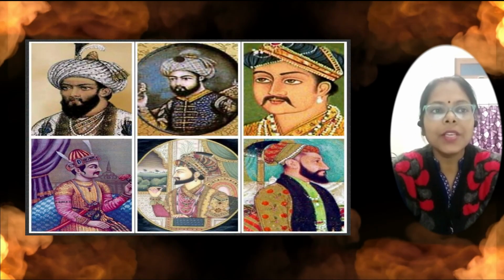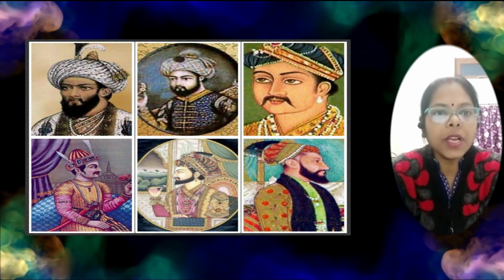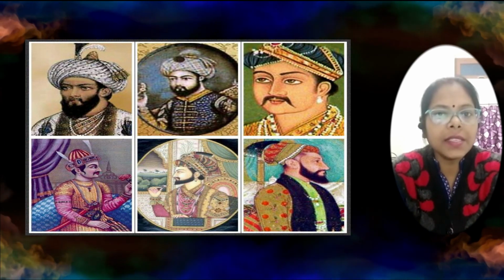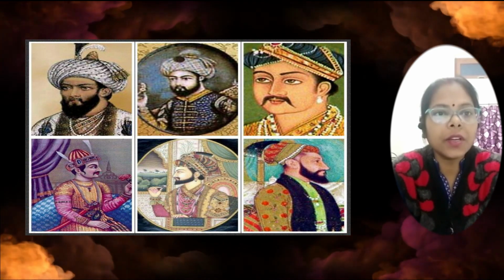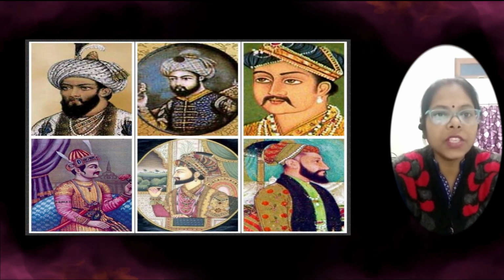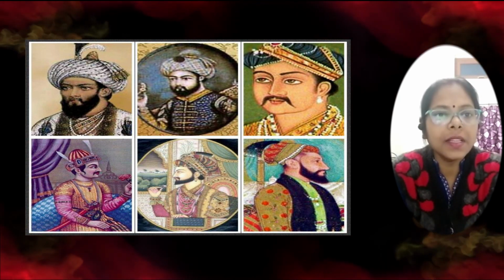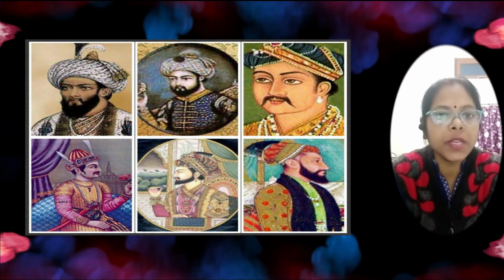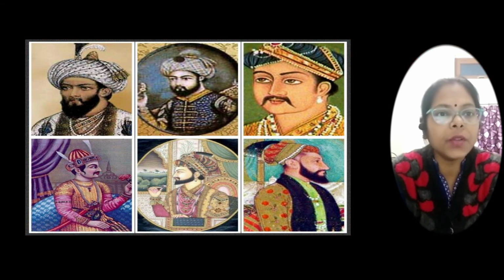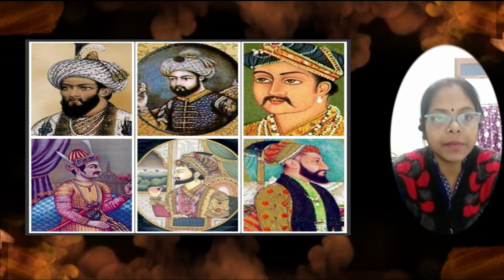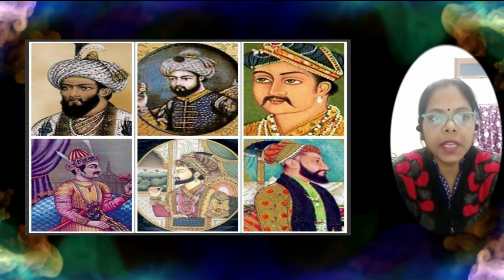So, students, you saw that after the death of Aurangzeb, the Mughal Empire weakened. His successors were not able to firmly maintain control over the far off regional principalities. As the imperial authority weakened, the nobles found themselves virtually independent as a collective group and thereby began to rule over their kingdoms. So, this was all about the chapter, The New Political Formation.